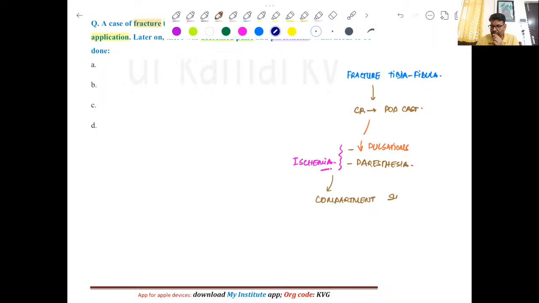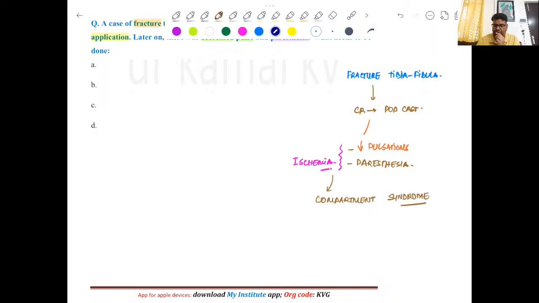Clear? And then it was managed by close reduction and POP cast, and after that he had decreased pulsations and paresthesia. Now all these points, decreased pulsations, paresthesia, pain, suggest that there is ischemia. And in terms of fracture, this is what is suggestive of compartment syndrome.